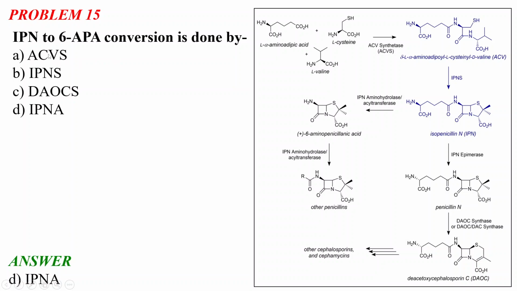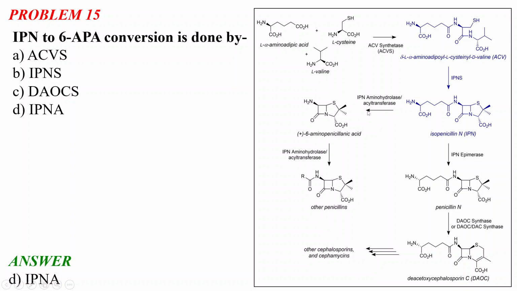ACV stands for L-alpha-aminoadipoyl-L-cysteine-D-valine, and this synthesis is catalyzed by the ACVS synthetase enzyme. Next we will have IPNS. What is the role of this IPNS? Basically the role of IPNS is the synthesis of isopenicillin N, which is the IPN. So this is the structure of the IPN. The ACV to IPN conversion is catalyzed by this IPNS.